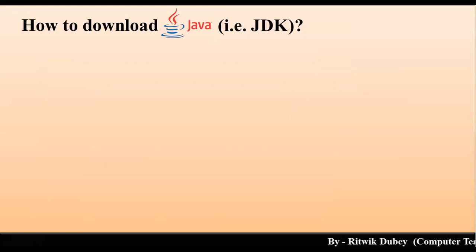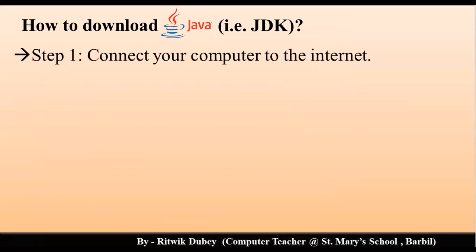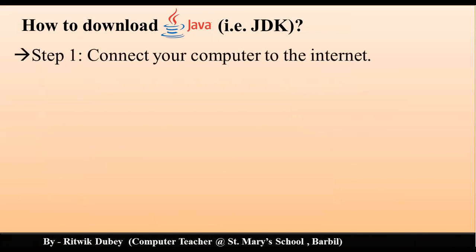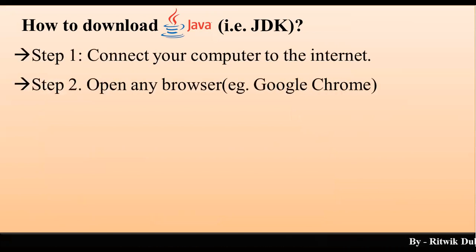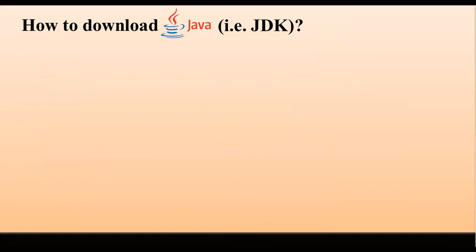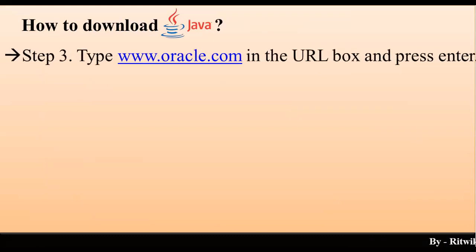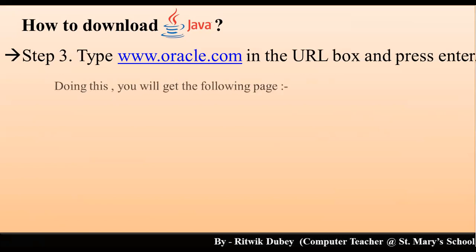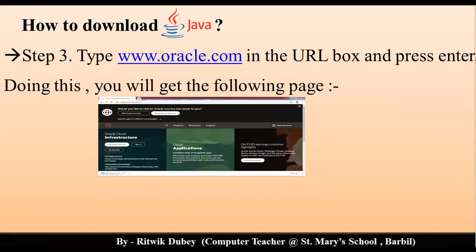Then how to download Java, or we can say Java Development Kit. Step number 1, connect your computer to the internet and then open any browser, for example Google Chrome. In my case I will be using Google Chrome. Then step 3, type www.oracle.com in the URL box and press enter. Doing this, you will get the following page.